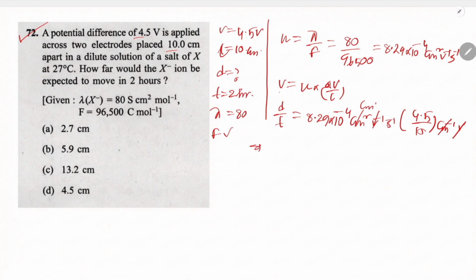Now the time, now distance we have to determine. This is equals to, we have to multiply time. Time is in the second, so time is 2 into 3600 second. So finally the value will be cm. So option A is correct.